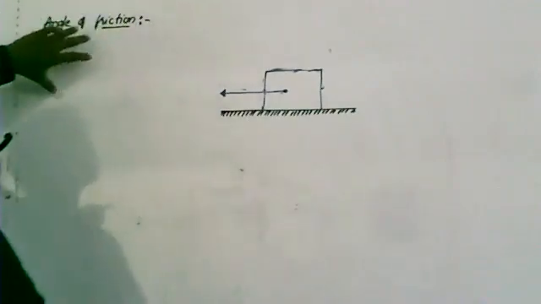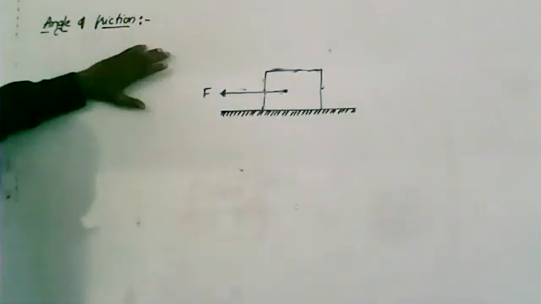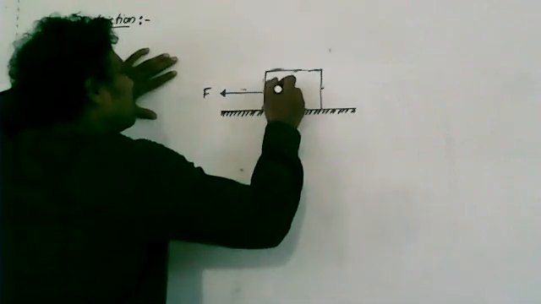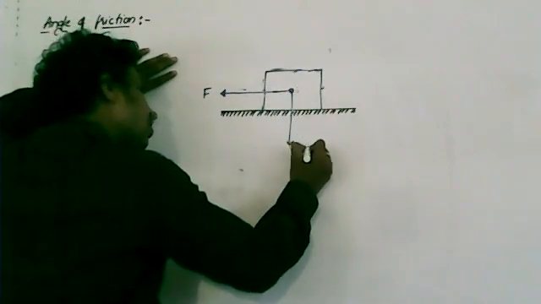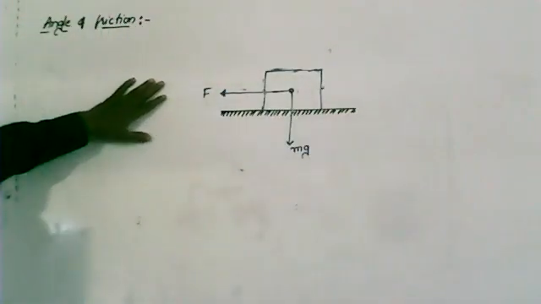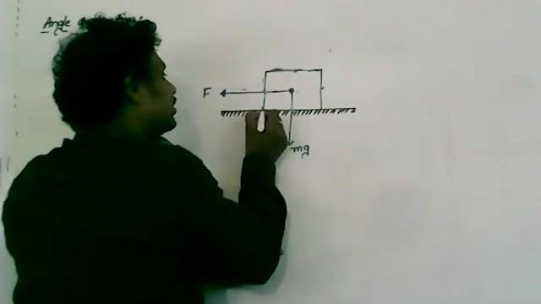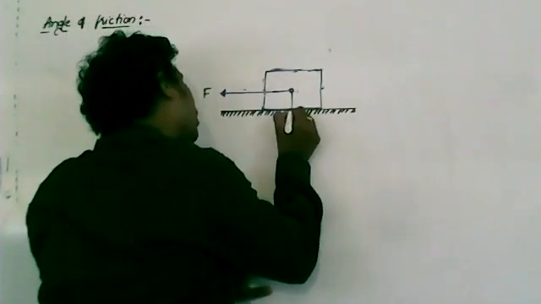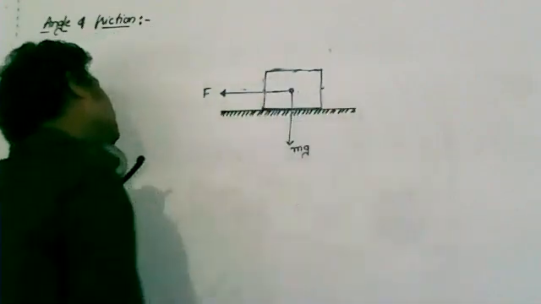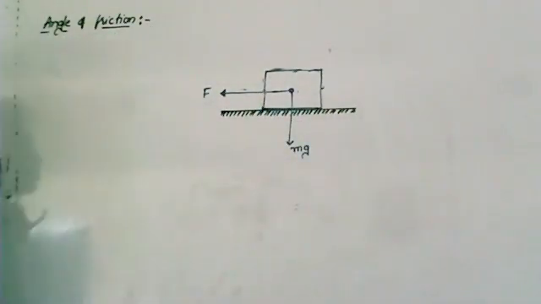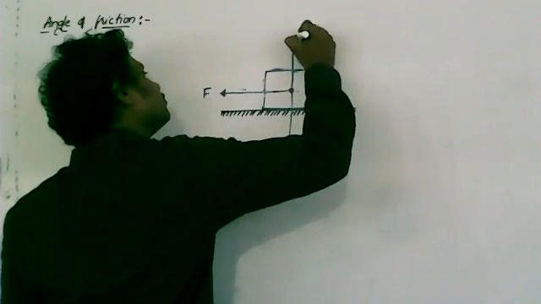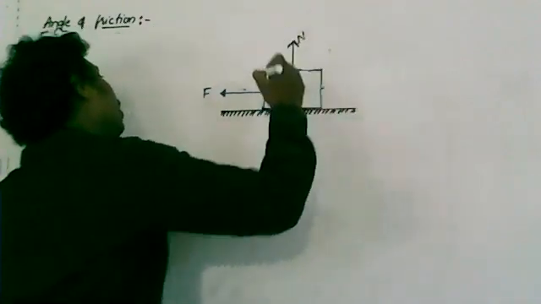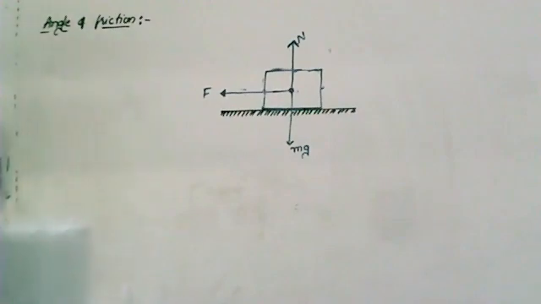Now I'll take that limiting frictional force as, for example, F. Now remember, the weight of the body, mg, is always in the downward direction. As we already discussed, these two bodies are in contact, so surely there exists a normal reaction force. That normal reaction force is always perpendicular to the surface in contact. Therefore, the normal reaction force is in the upward direction.